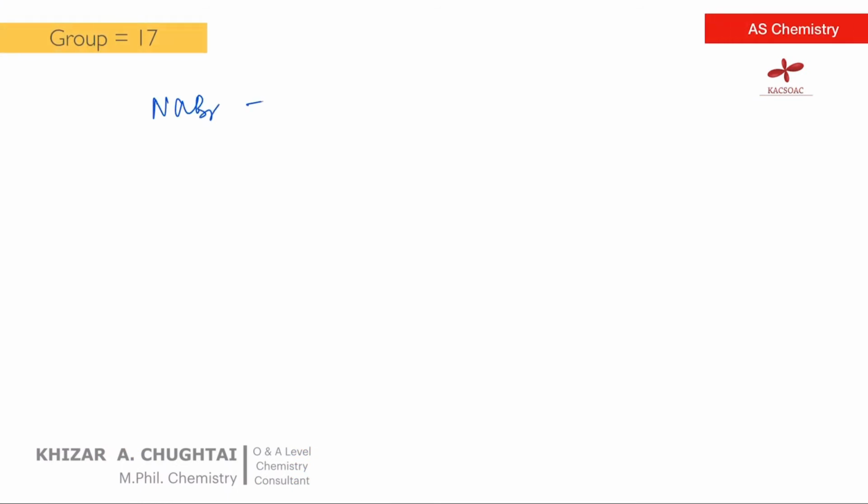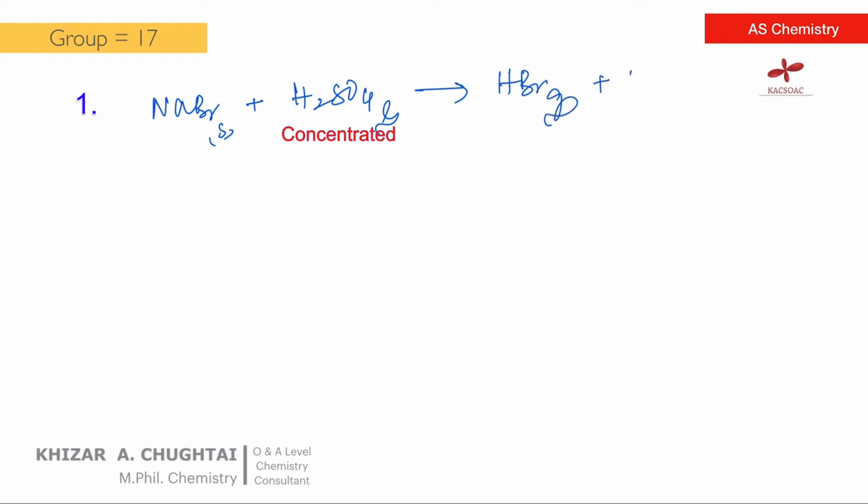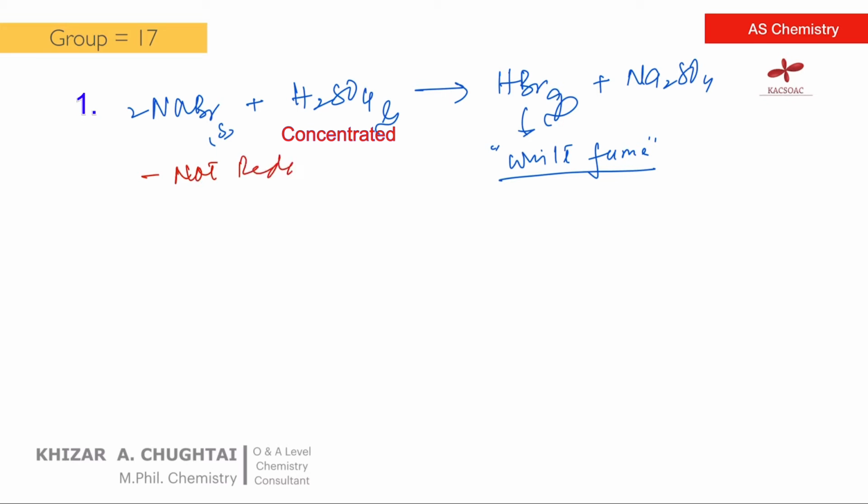When we add solid sodium bromide to sulfuric acid, once again the reaction is similar to that of sodium chloride, and there is the formation of HBr gas and aqueous sodium sulfate. This HBr gas shows white or misty fumes. This first reaction is not a redox reaction, and it is said to be an acid-base reaction.